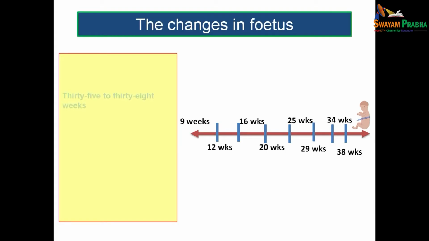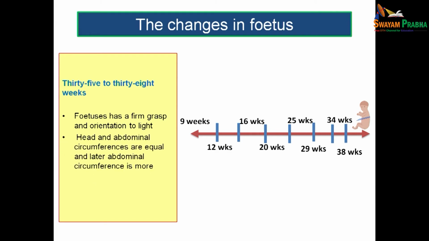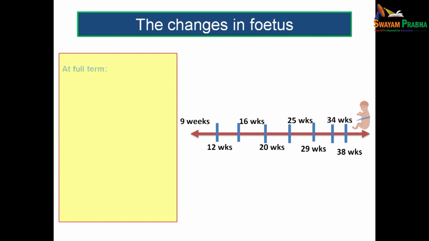Now, we will move on to the next period, that is 35 to 38 weeks. What are the changes happening to the fetus from 35 to 38 weeks? During this period, the fetus will be developing a firm grasp and it will be oriented to light. The head and abdominal circumferences are almost equal, and later the abdominal circumference will be more than that of the head circumference.